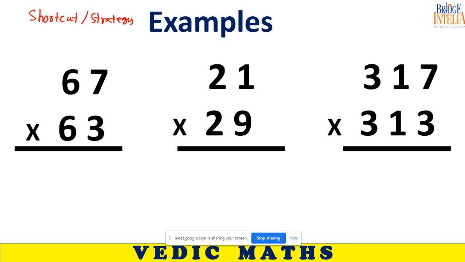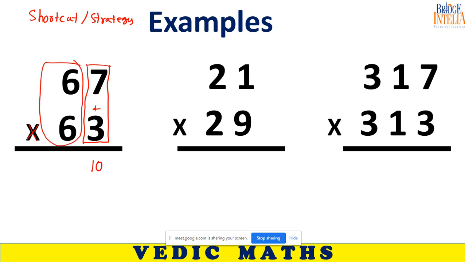When can you apply this strategy? When you have to multiply 2 numbers, and the sum of the last digits of those numbers is 10. 7 plus 3 is equal to 10, and the remaining digits are identical.